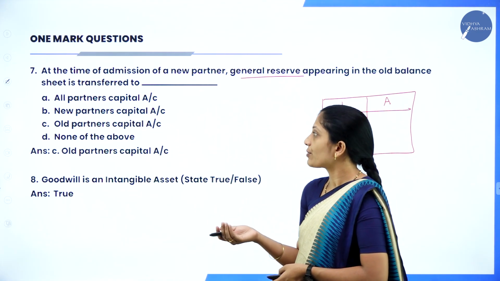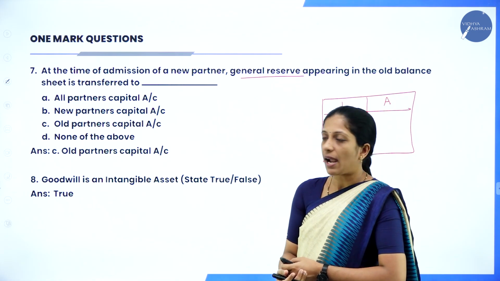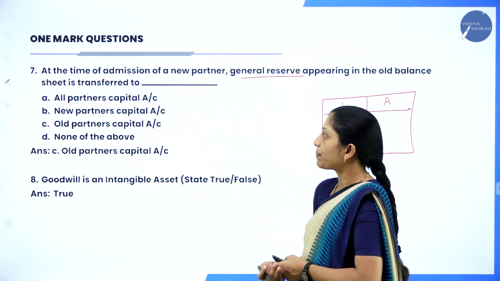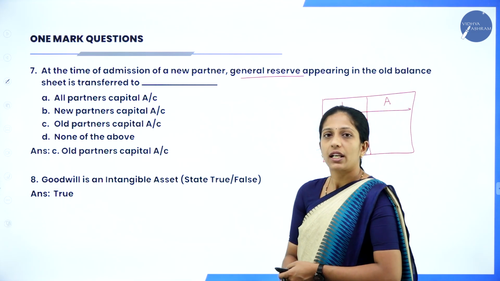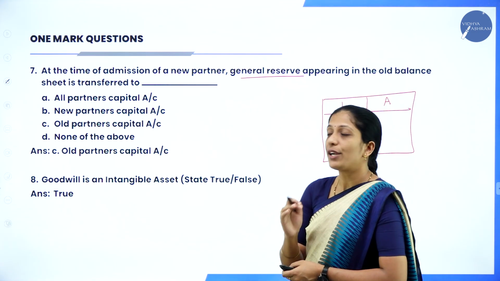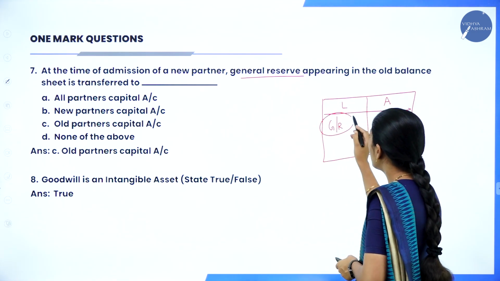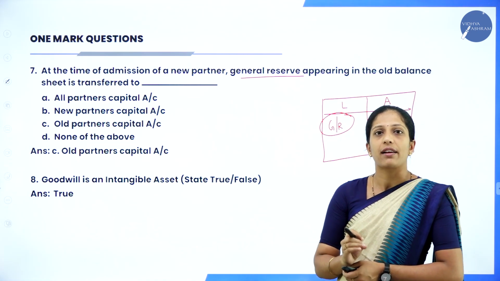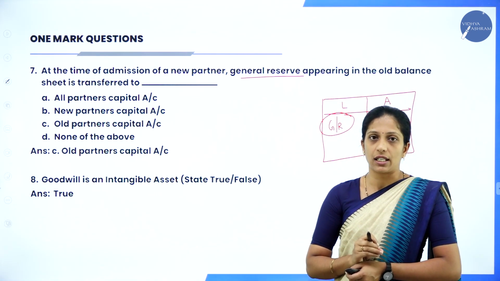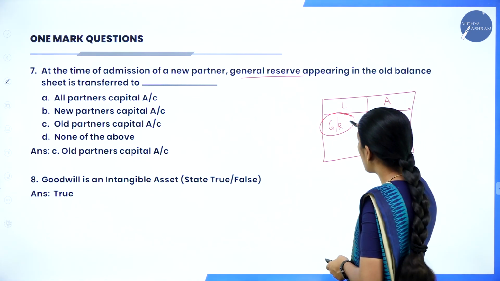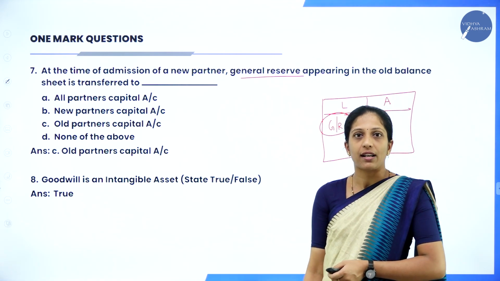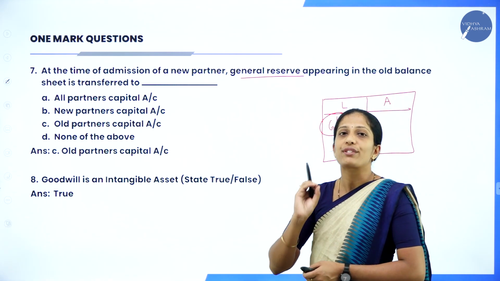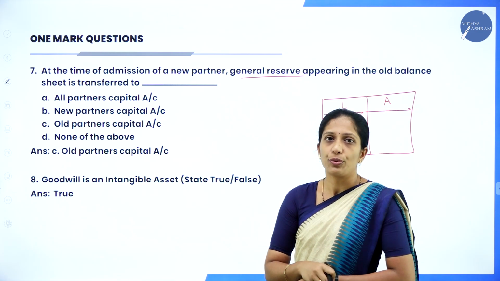So where do you transfer? The options are all partners capital account, new partners capital account, old partners capital account, none of the above. Where do you transfer this general reserve? You transfer only to the old partners in the old profit sharing ratio. Why? Because this reserve was created by the old partners and it has to be transferred only to the old partners, not to the new partner.